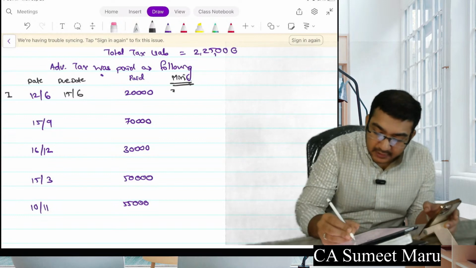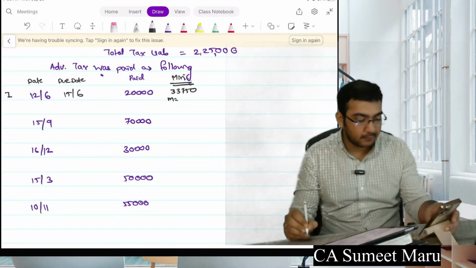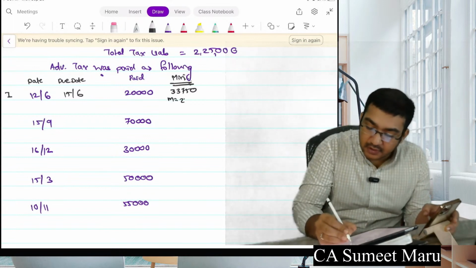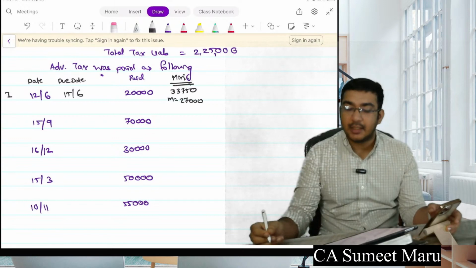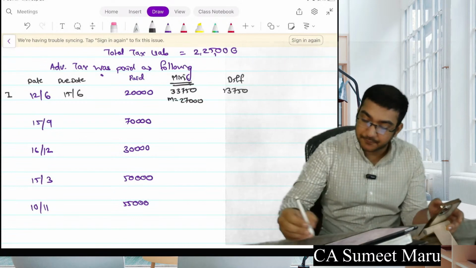Required was 33,750. But minimum was how much required? 27,000. Have you paid minimum as well? No. So the difference is how much? Difference is 13,750.